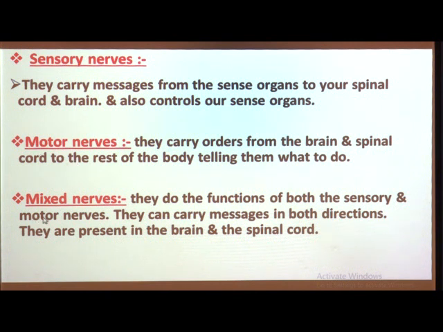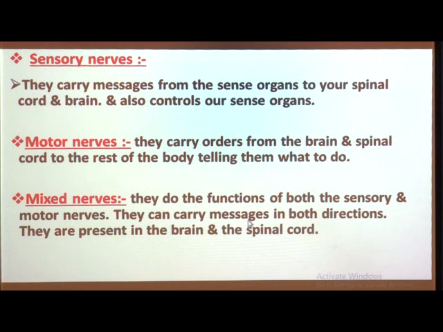At last, we have the third type of nerves, that is the mixed nerves. The name itself suggests that these nerves do the function of both the sensory and the motor nerves, and they can carry messages in both directions. Mixed, keep that in mind. Sensory nerves and motor nerves can carry messages in one direction only, but mixed nerves can carry messages in both